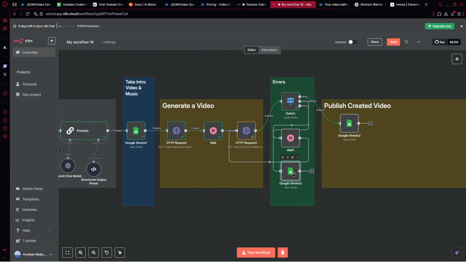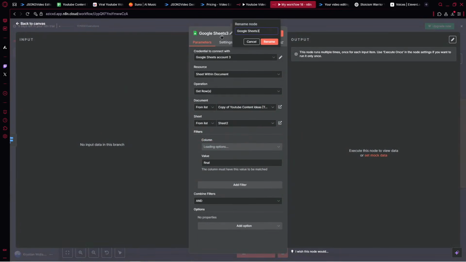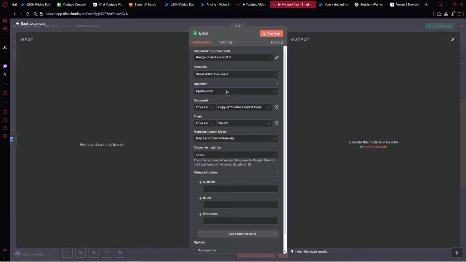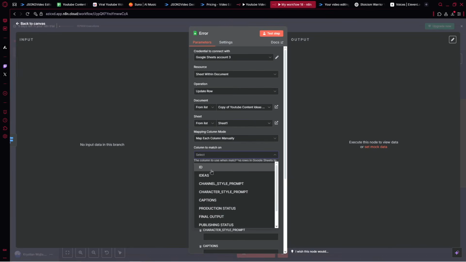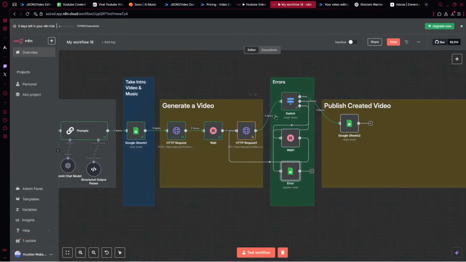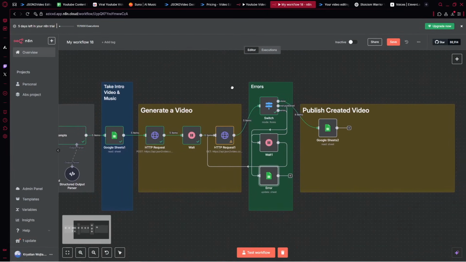All right. Firstly, let's switch the name for the error log. So let's actually name it as error. In the operation pick update, we want to update a specific row, which is where we have ID. All right, we need to pick sheet 1, of course, and there pick ID. And inside ID, we actually wanna pick the specific document. Let's actually run this step.